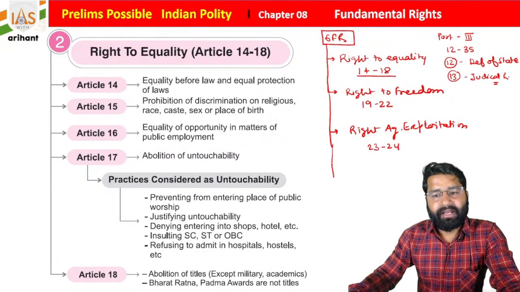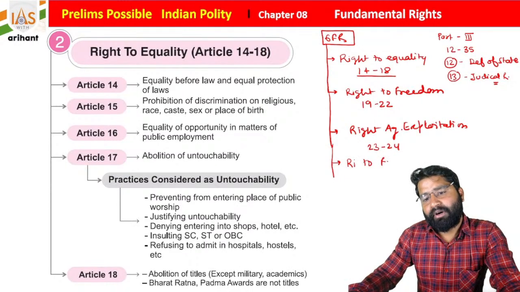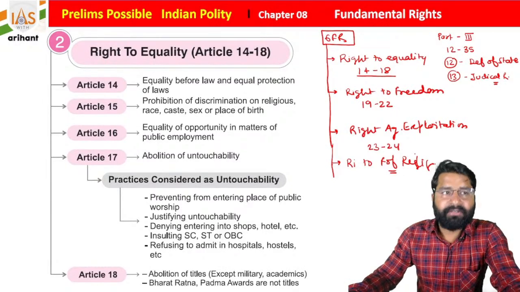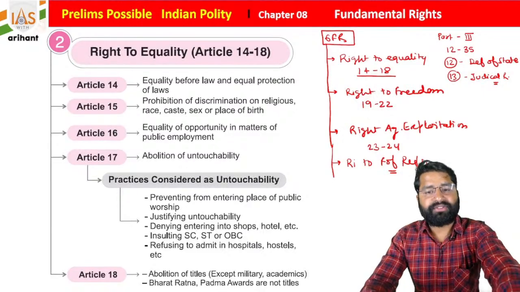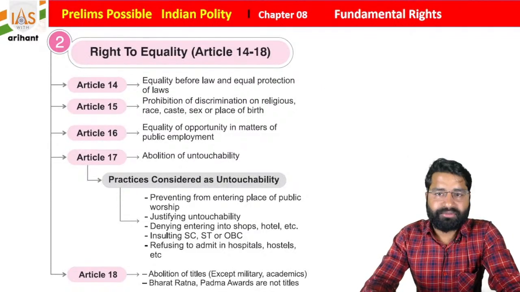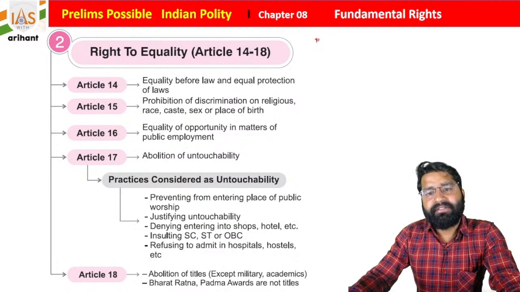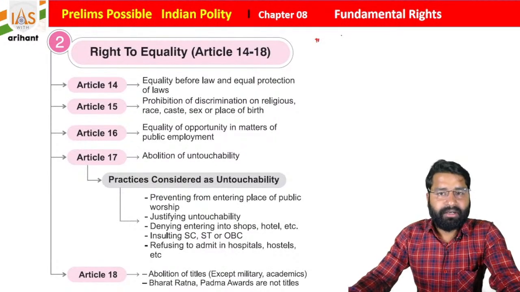Then we have the right to freedom of religion, students. With freedom of religion, we can follow any religion. As you know, students, we are a secular country, so the state does not have any specific religion. Every religion will be equal in the eyes of this Constitution, students.